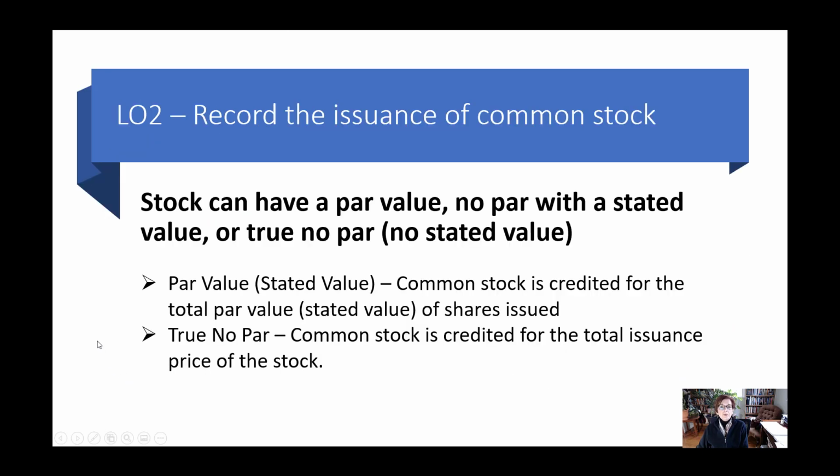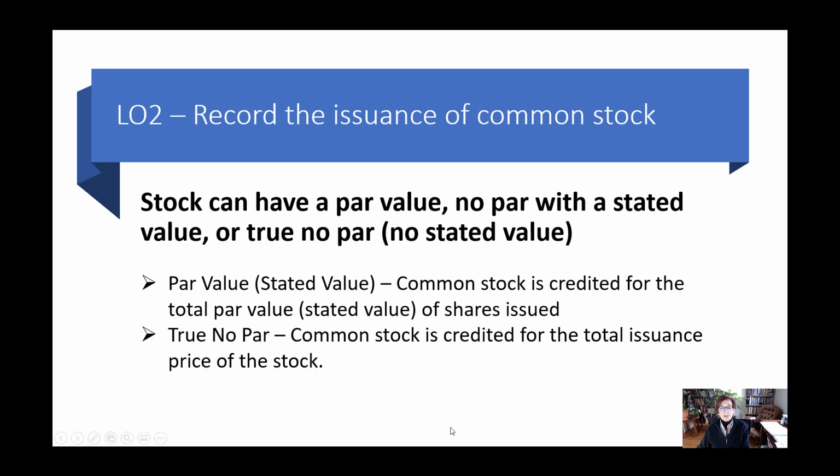All right, so when we record the issuance of stock, so the first time stock is sold, there are two different ways to record it depending if the stock has a par value or a stated value or has no value associated with it. So the par value is sometimes called the legal capital. The par value is just an arbitrary amount, has nothing to do with market value.